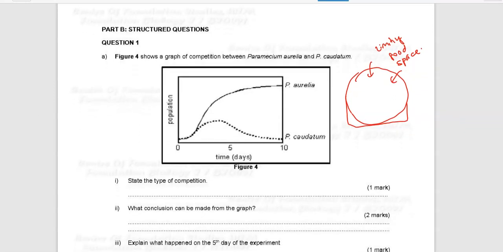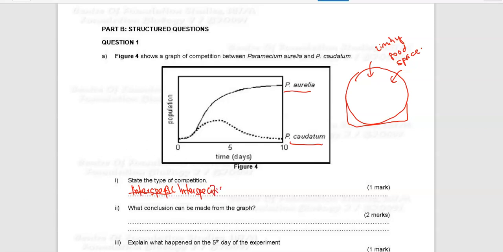Okay. So number 1, state the type of competition. Because the competition is between two different species, this is known as interspecific competition. Interspecific meaning competition between different species.